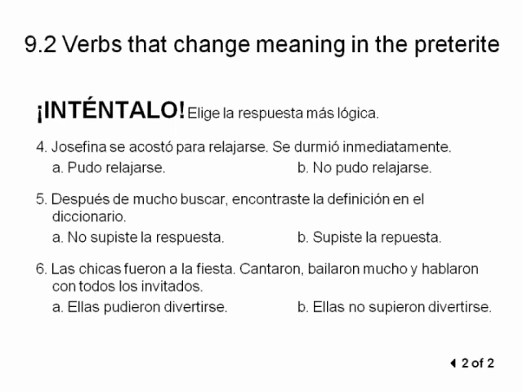Número 6. Las chicas fueron a la fiesta, cantaron, bailaron mucho y hablaron con todos los invitados. A sería ellas pudieron divertirse, o B, ellas no supieron divertirse. A significa they were able to have fun. They succeeded in having a great time, entertaining themselves and having fun. Or B significa ellas no supieron divertirse. They didn't even know how to have fun. And it sounds like they had a great time. They danced, they spoke with everybody, they sang, so they were successful. They were able to have fun. And that would be la letra A. Hopefully those make sense to you.